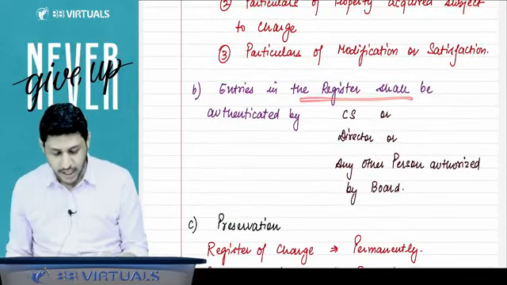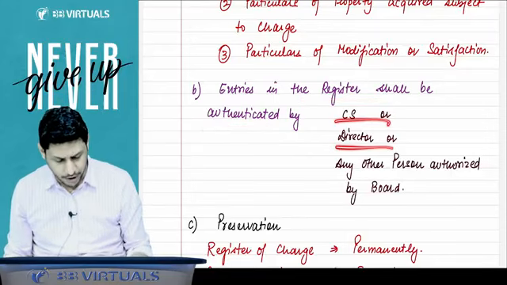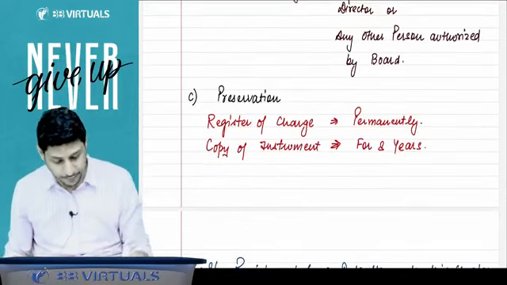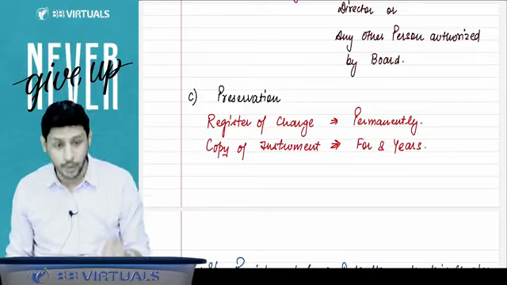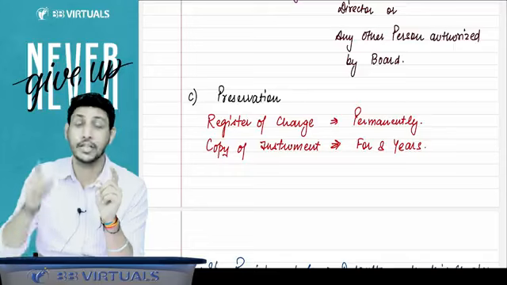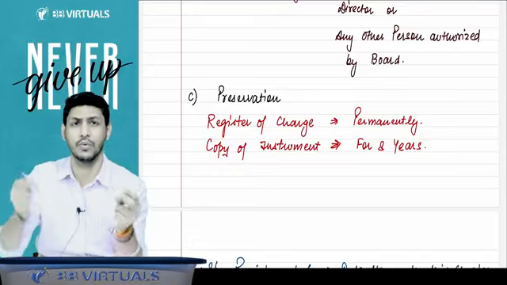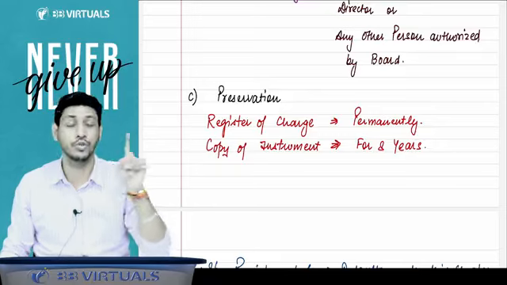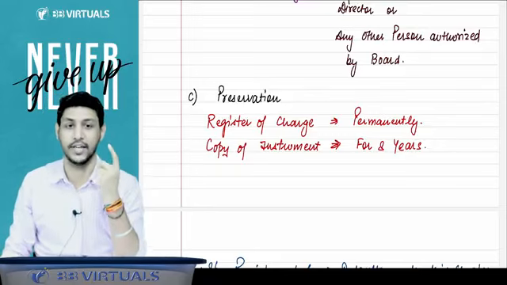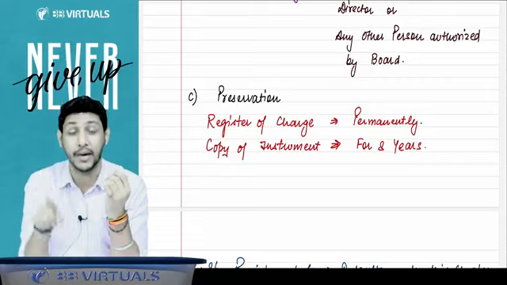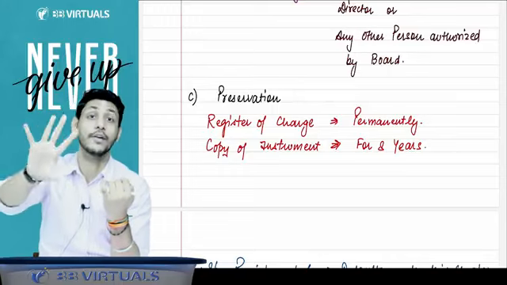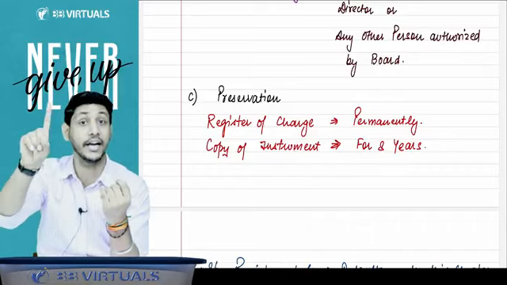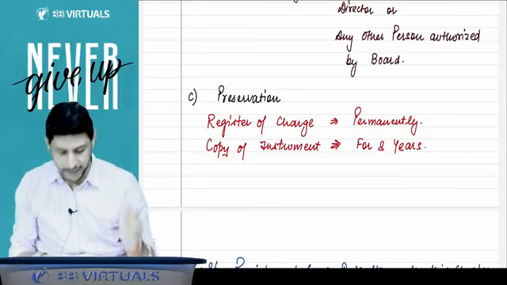Entries in the register of charges shall be authenticated and verified by the CS of the company, a director of the company, or any other person authorized by the board of directors. And this point is also important for MCQs: you have to preserve the register of charges permanently, but the copy of the instrument is to be preserved for 8 years. Please remember this point. You should not make a mistake on these minor points. The register of charges is to be maintained permanently, but the copy of the instrument is to be maintained for a period of 8 years. Do not make the mistake of saying the register of charges is maintained for 8 years.